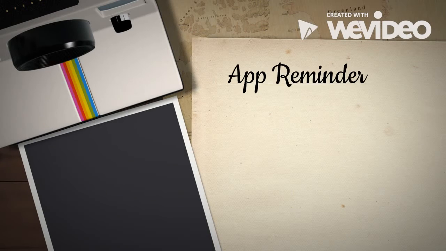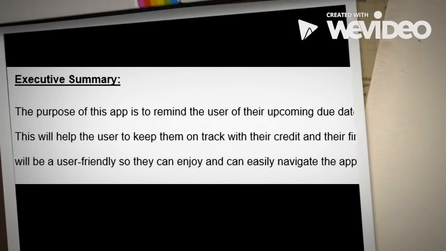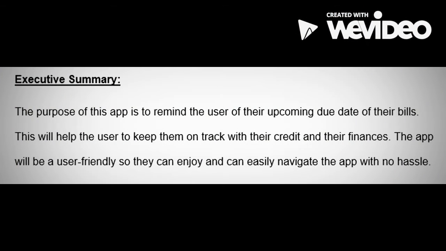Hello, my name is Jane Open, and my app name is called App Reminder. The purpose of this app is to remind the user of their upcoming due date of their bills. This will help the user to keep them on track with their credit and their finances. The app will be user-friendly, so they can enjoy and can easily navigate the app with no hassle.